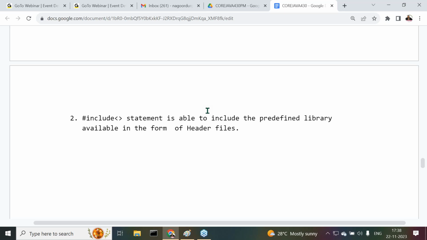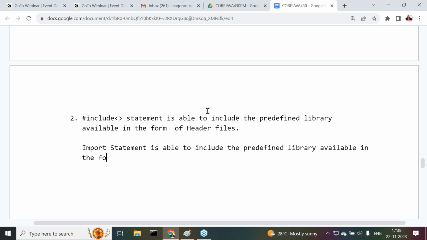The import statement is able to include the predefined library available in the form of classes and interfaces in the packages. Got my point or not?